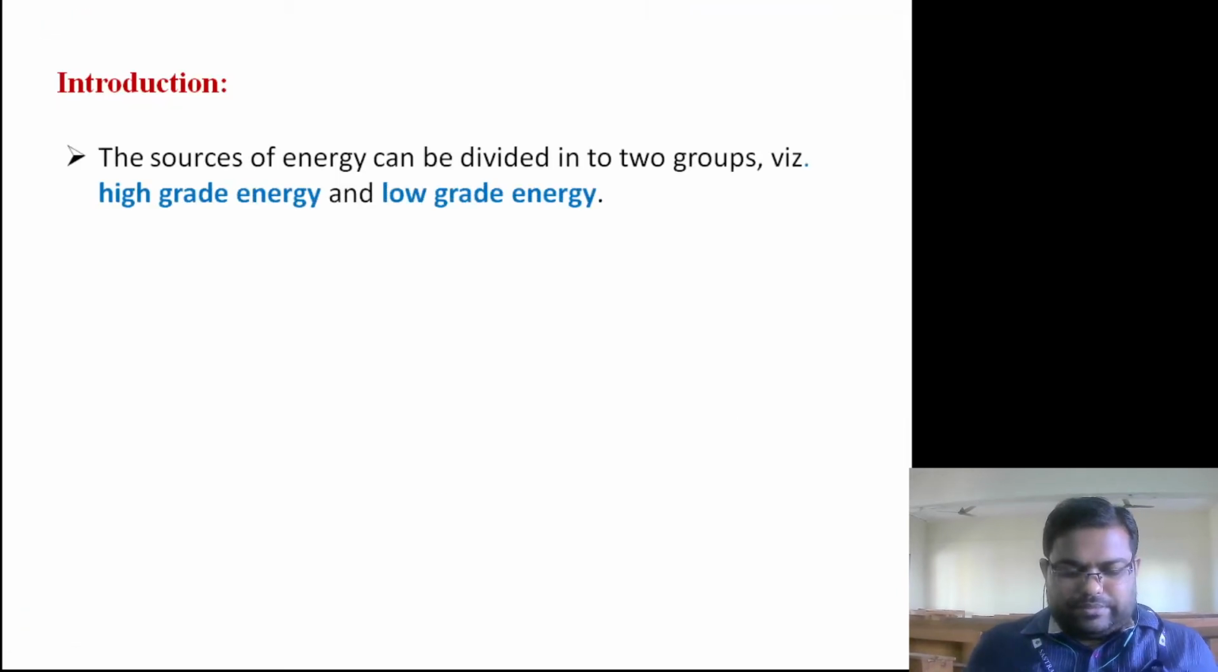So as from the second law, we know that the sources of energy can be divided into two categories. One is high grade energy, another is called low grade energy. High grade energy is nothing but work, right, which is available as a useful work, and low grade energy, according to the second law, is called heat, right? Heat is known as low grade energy.